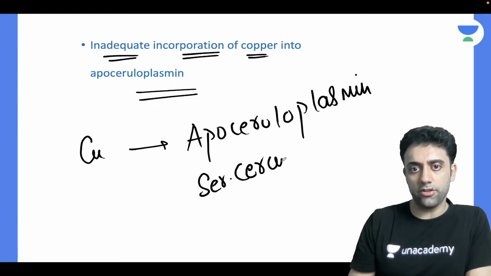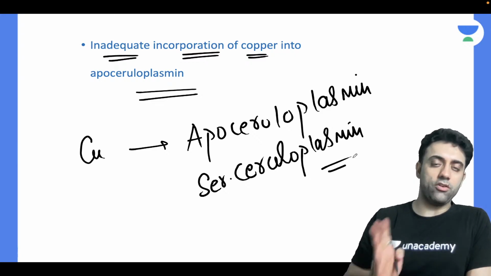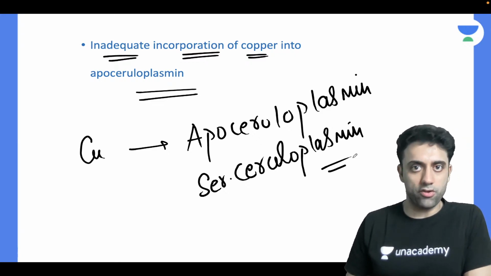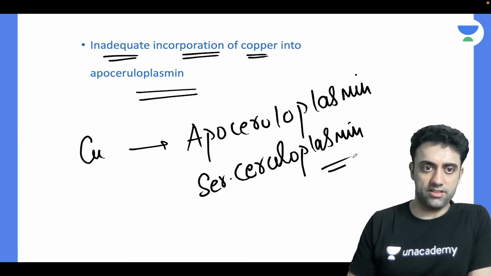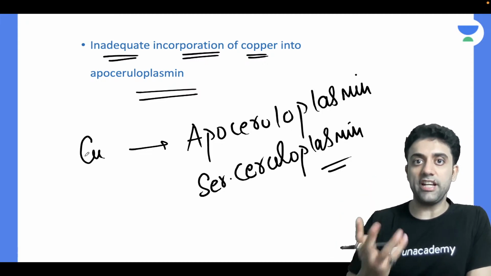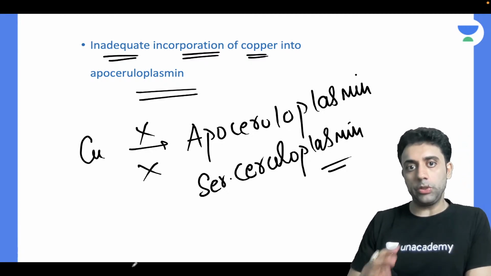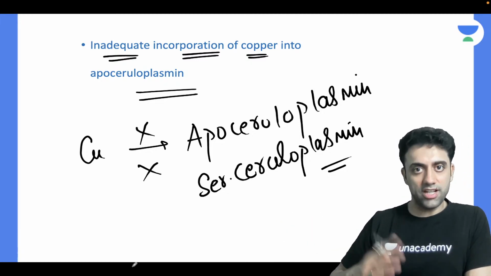I'll repeat again. Normally, copper gets converted into apoceruloplasmin. Now there is Wilson disease, the defect is there, ATP gene mutation is there. So copper is not able to get converted into apoceruloplasmin or serum ceruloplasmin.